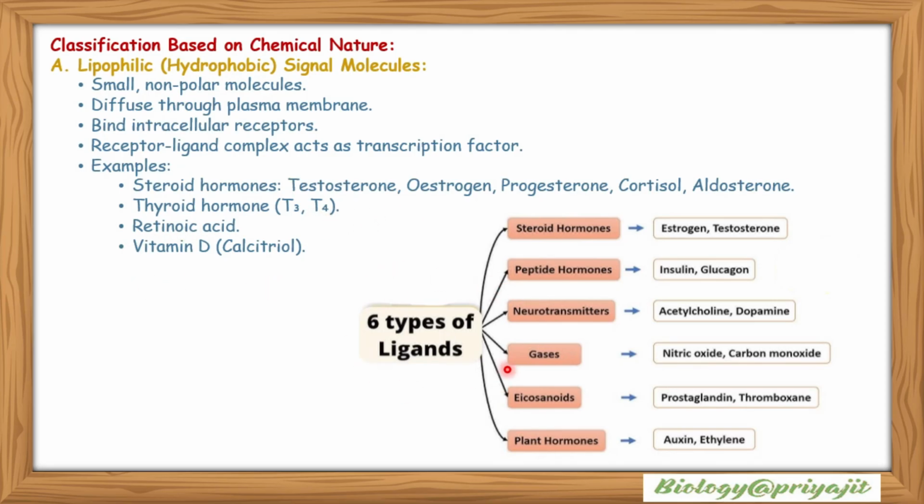So there are 6 types of ligands. Steroid hormones include estrogen and testosterone. Peptide hormones include insulin and glucagon. Neurotransmitters include acetylcholine, dopamine, etc. Gases include nitric oxide, carbon monoxide. Eicosanoids include prostaglandin and thromboxane, and plant hormones include auxin and ethylene.